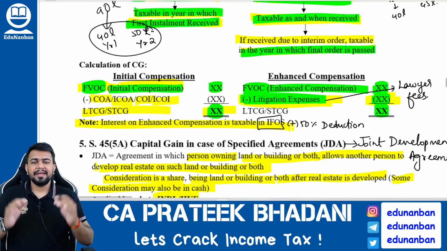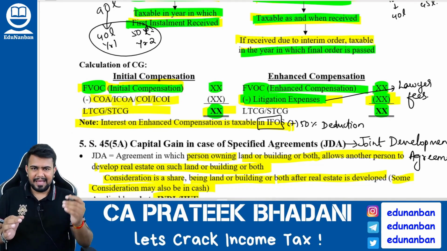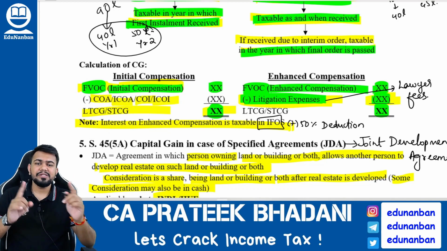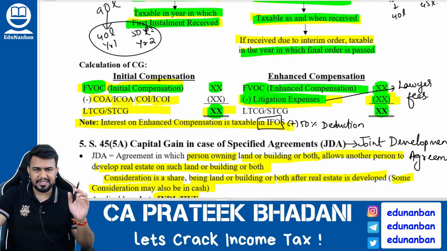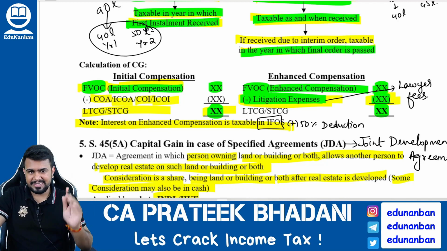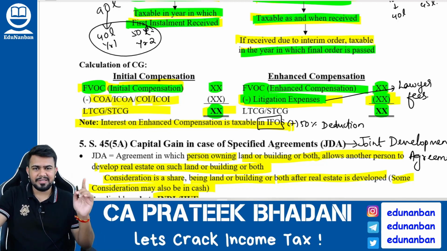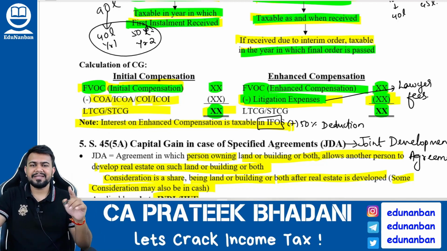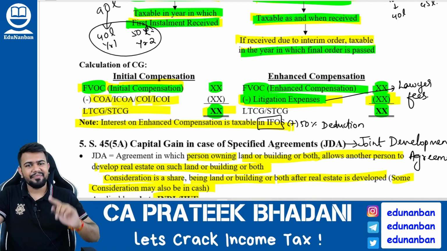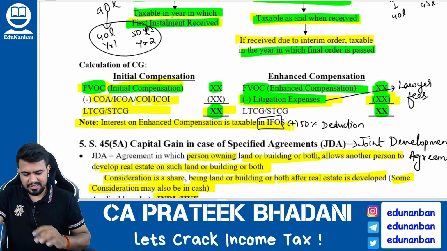And one more point, if an assessee is getting enhanced compensation, he might also get interest on enhanced compensation. Such interest on enhanced compensation is also taxable in the year of receipt. It is covered in the income from other sources chapter, and 50% standard deduction is allowed against the interest on enhanced compensation, that we will learn in the income from other sources chapter.